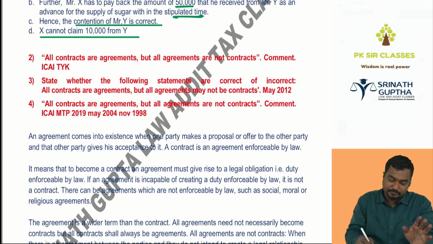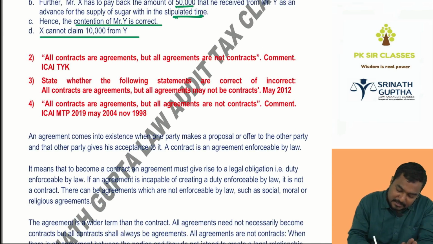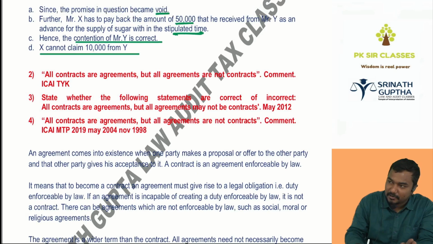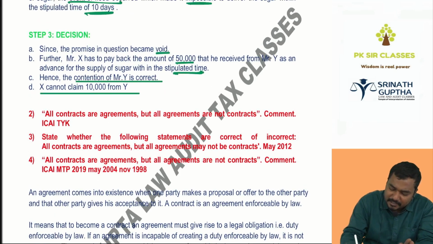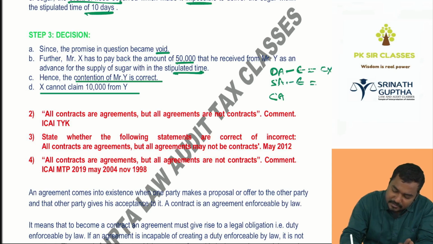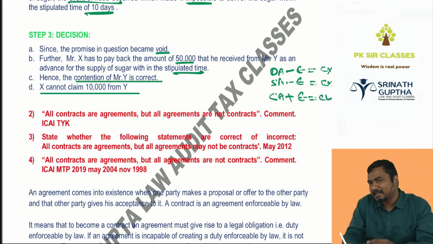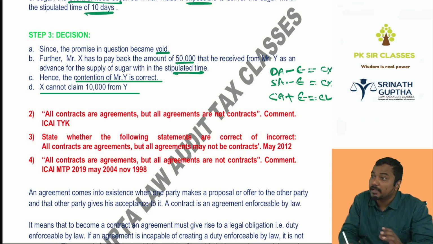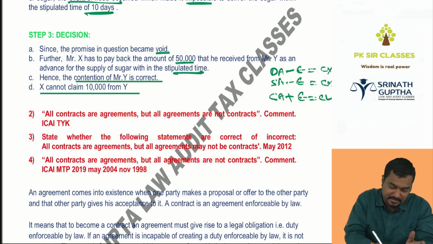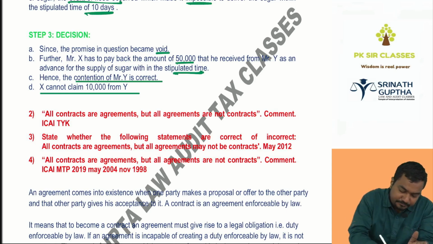Question number 2: all contracts are agreements, but all agreements are not contracts. How many types of agreements are there? Domestic agreement, social agreement, and commercial agreement. Domestic and social agreements are not enforceable, they will not become contracts. Commercial agreements will be enforceable and they will be contracts. So whether all agreements are contracts? Only commercial agreements.